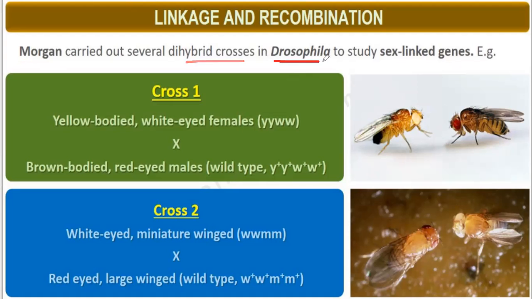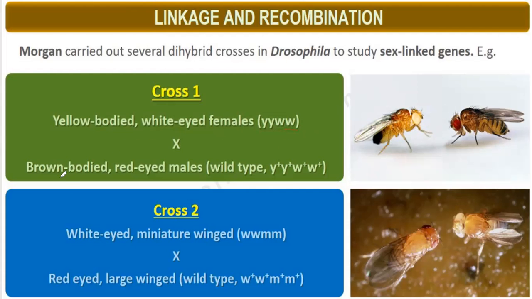What Morgan carried out was a dihybrid cross in Drosophila. This is our Drosophila. See, it has red eyes, and it has white eyes. Here the body is yellow and the eyes are white. The genotype is small y, small y, small w, small w.